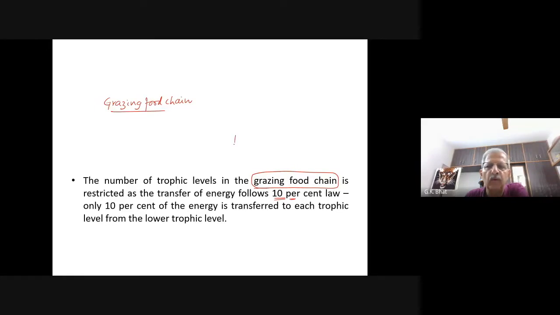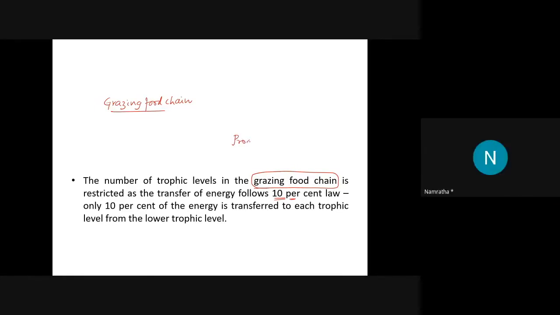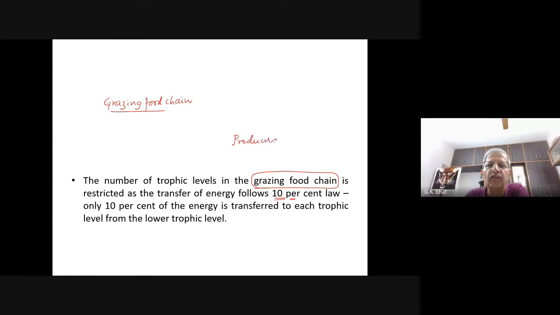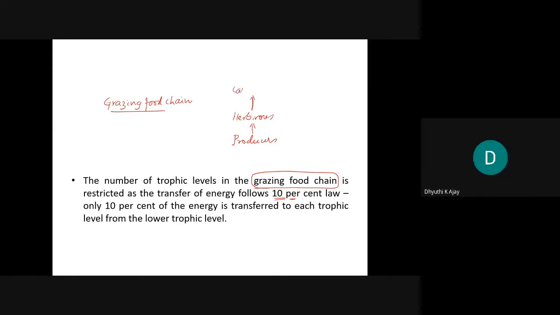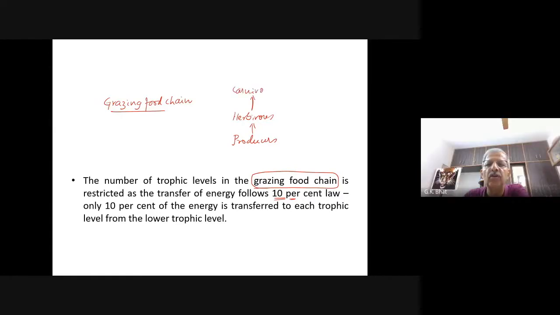Grasses. What do you call them in one word? Producers. Producers are eaten by herbivores. Herbivores are eaten by carnivores. So this is what is called the grazing food chain: you have producer, herbivore, carnivore.